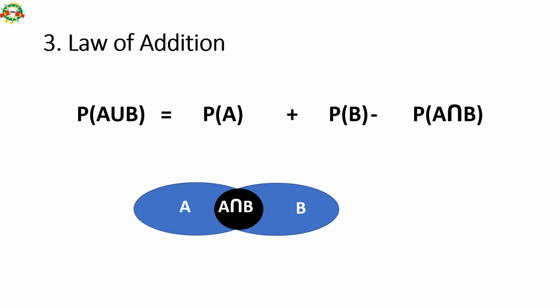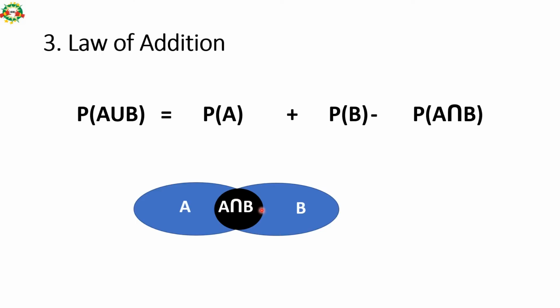Law of addition. Probability of A union B is equal to probability of A plus probability of B minus probability of A intersection B. So basically this area plus this area minus this area.